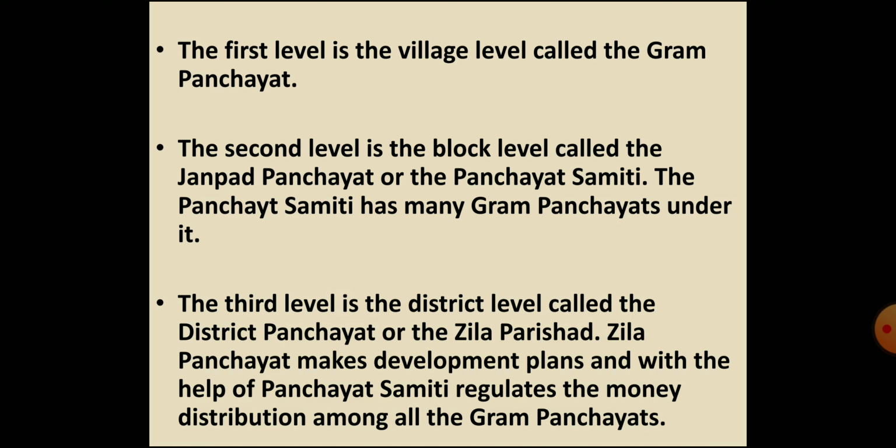The Panchayat Samiti has many, say 10 to 12 Gram Panchayats under it. Then the third level is the district level, which is called the District Panchayat or the Zilla Parishad. The Zilla Parishad has 4 to 10 blocks or Panchayat Samitis under it.